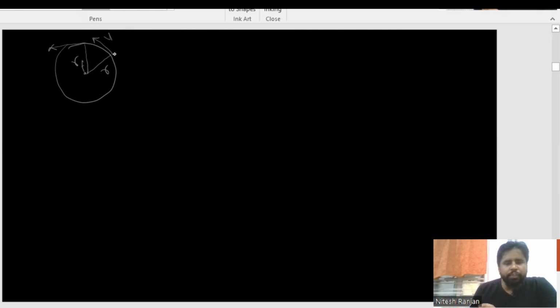This is the final position. We all knew what displacement is: displacement is the vector joining the initial position with the final position, headed towards the final position.